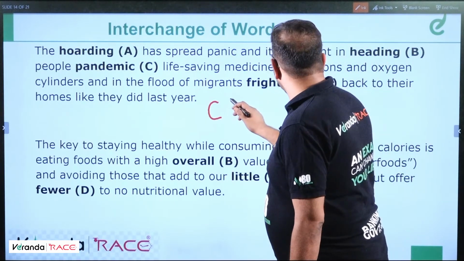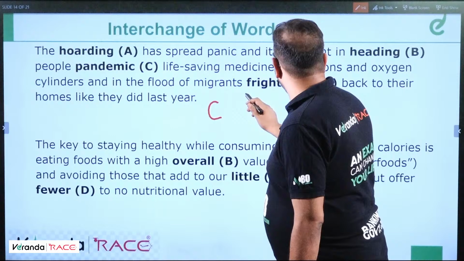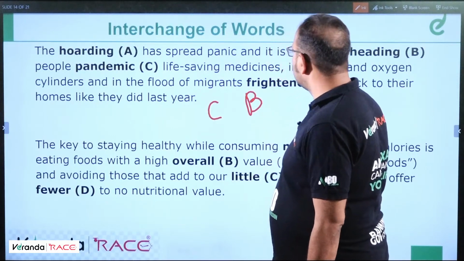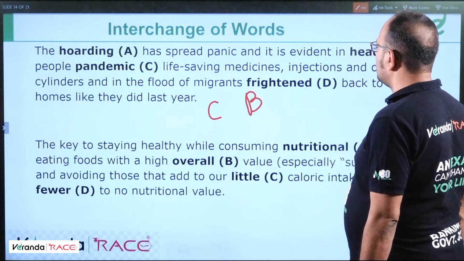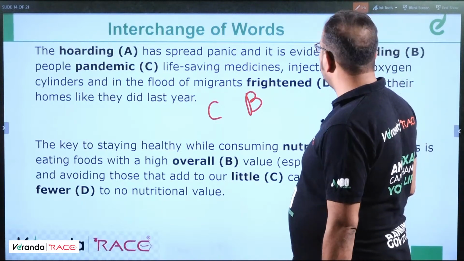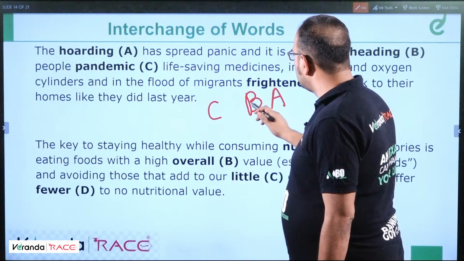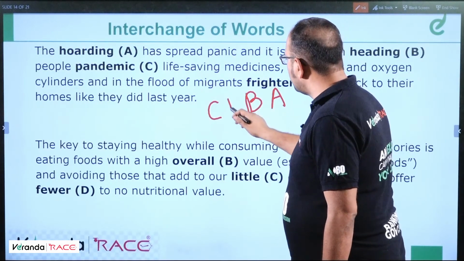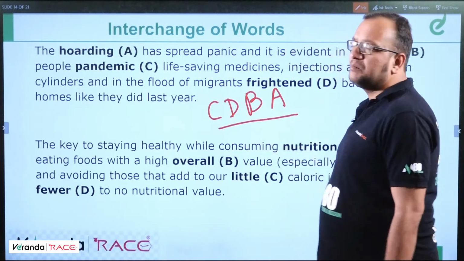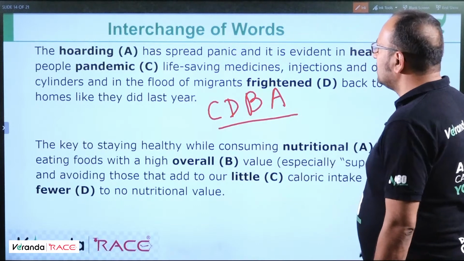In the place of C, B should come. In the place of D, A should come. So it is like this: C, D, B, A. Let's finally check.